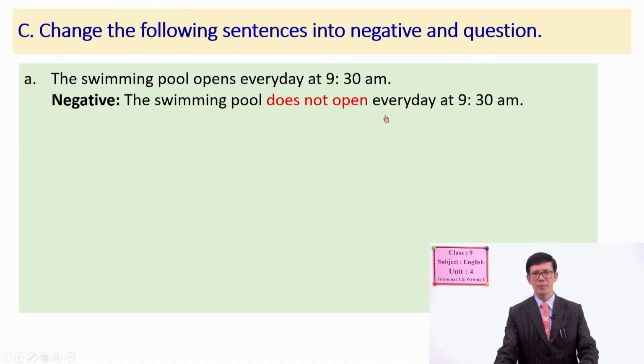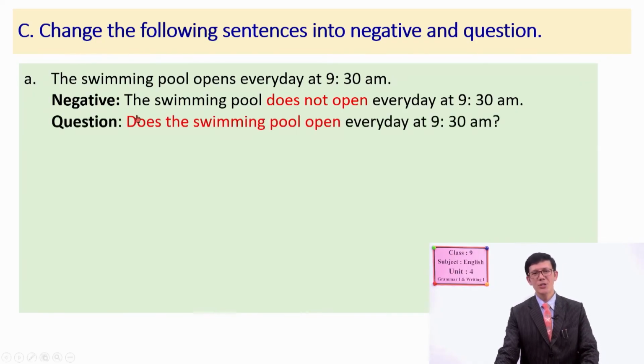This is the negative one. Now, what about the question? How do you make it a question? Good. Okay, you have to bring what? This "does" in the initial position. Yeah, okay, "does," and the subject here, the swimming pool. Does the swimming pool open every day at 9:30 a.m.? Right? And here is the question. Good try. You have now changed it to negative and question.